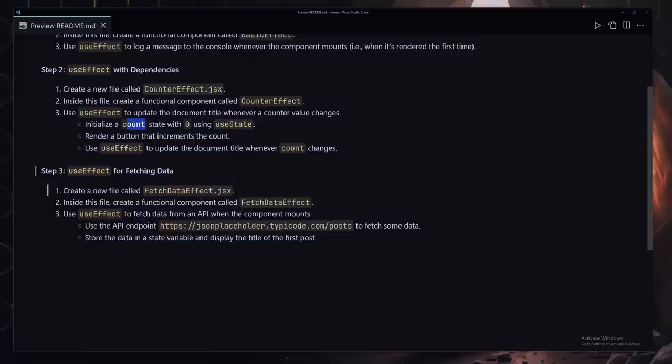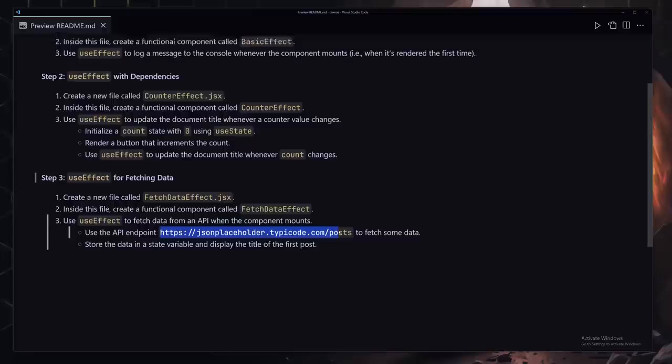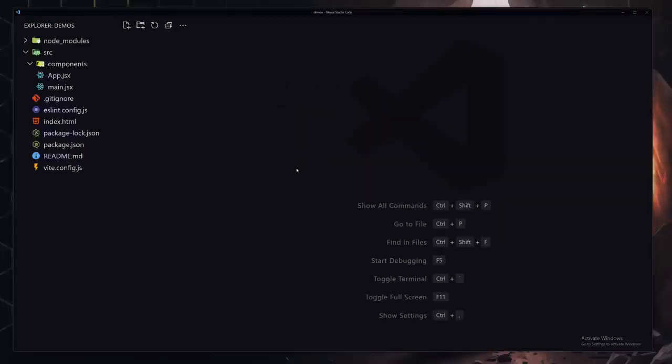So first of all you have to create a component with the name of like fetch data effect, and then inside that you're going to be using the useEffect to fetch your data from this endpoint, like from this API, which is jsonplaceholder.typicode.com/posts. So yeah, give it your best shot. If you can do it, then come back and watch the solution, and I'm going to give you my solution.